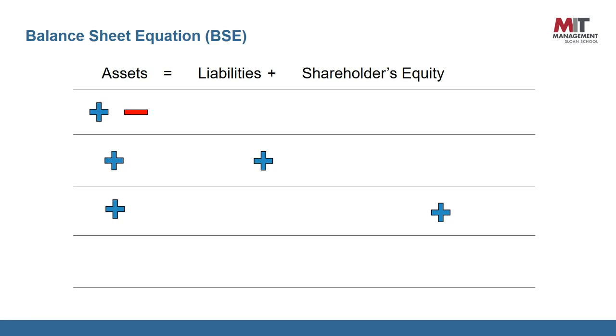On the other hand, if assets increased and liabilities or equity was affected, then liabilities or equity would have increased. With the same logic, if assets decreased by a certain amount, either some other item in assets would have increased, or liabilities or equity would have decreased by the same amount.